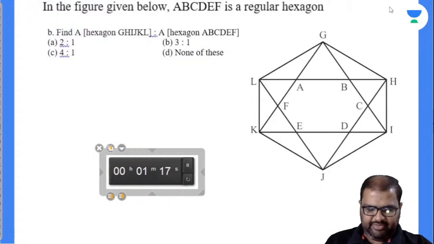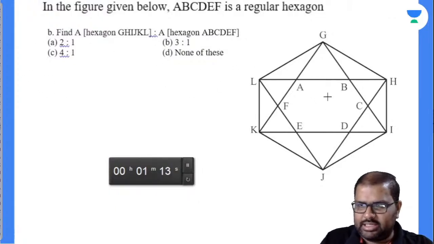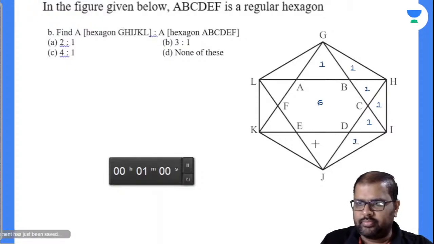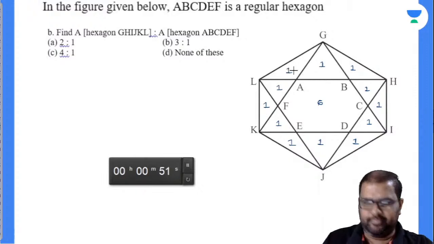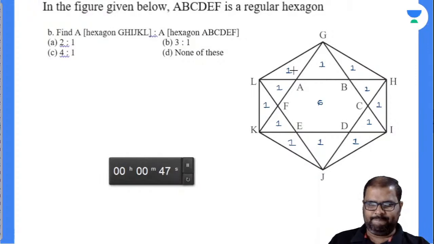A, B, C, D, E, F is a regular hexagon. Now see, I'll write down the data. So how many equilateral triangles can be formed here? 6. Now here is 1 equilateral triangle. Again, this is also an equilateral triangle. Done. I hope you got my point to solve the question.